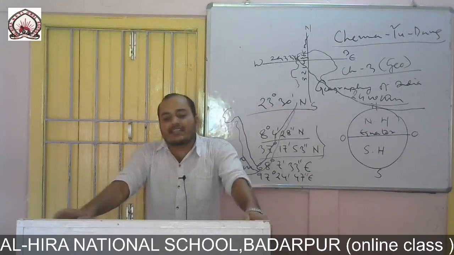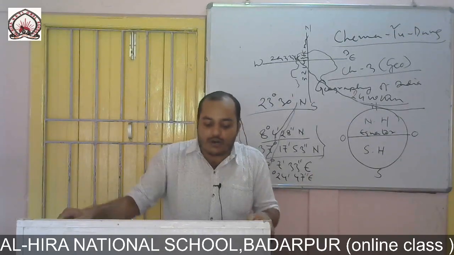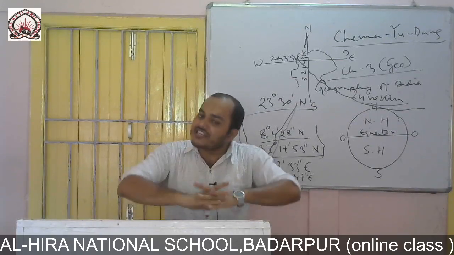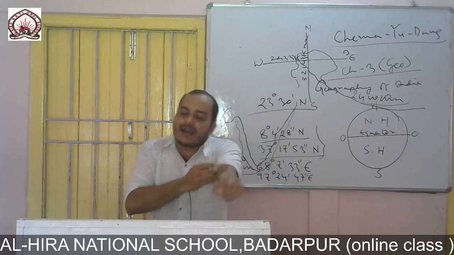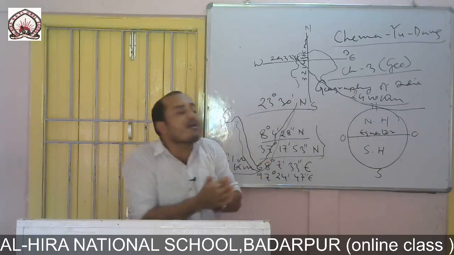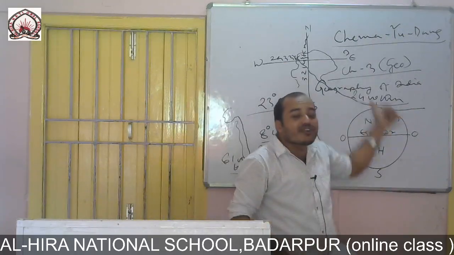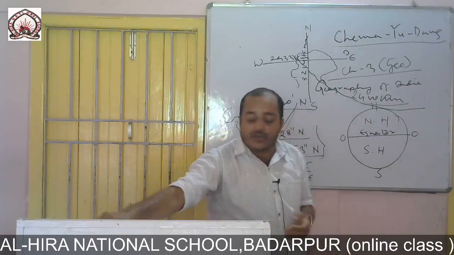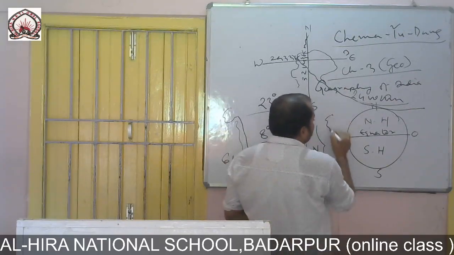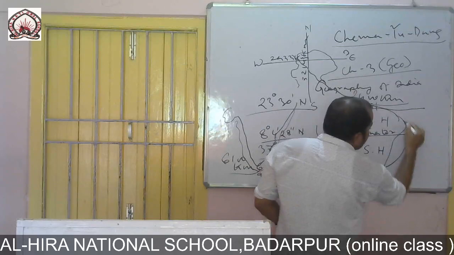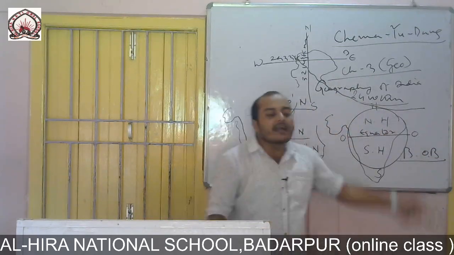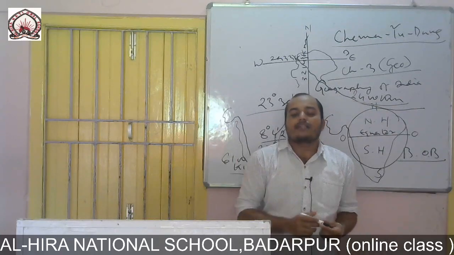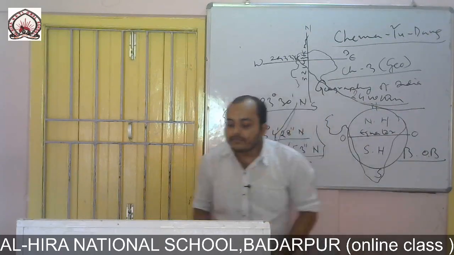This Brahmaputra river enters Arunachal Pradesh and flows through Assam and Bangladesh. It meets river Ganga before it finally falls into the Bay of Bengal. If we draw this map of India, this region is the Bay of Bengal. So before falling into the Bay of Bengal, the Brahmaputra river meets Ganga.